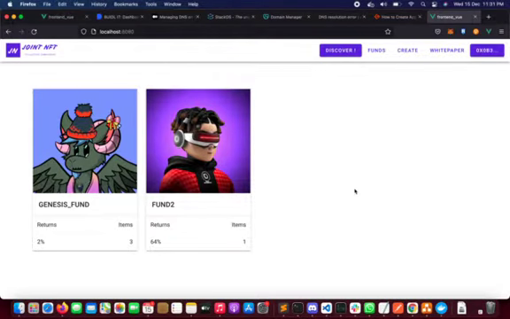This is the homepage where an investor will be able to see all the different funds that are available in the marketplace. Let's go and check out more about this Genesis fund. This also shows the returns and the items that are present in each of the funds.